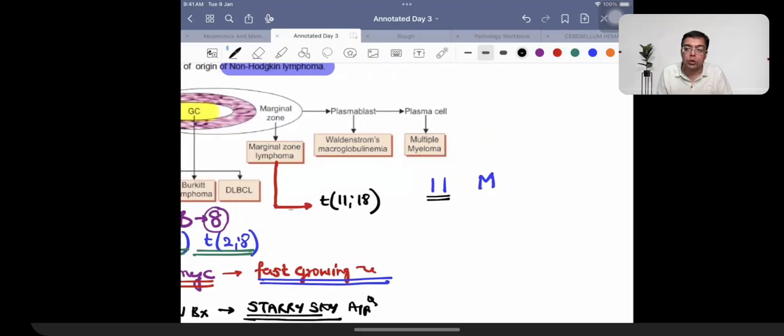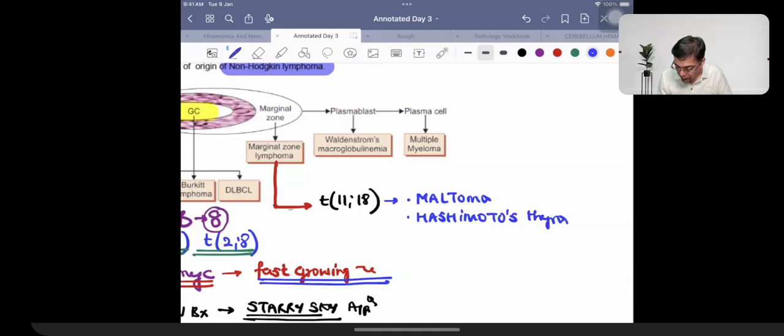Two kids who are going to be of a closer age group. One child is 11, the other one is marginally an adult. एक 11 है और एक 18 है, मार्जिन पे आ गए. So he doesn't consider himself as a child, 11, 18. That is what you need to remember. And this is going to be associated with a history of long standing inflammation. So patients who are going to be having a development of a tumor like MALToma because of H. pylori infection. Patient having a history of Hashimoto's thyroiditis.